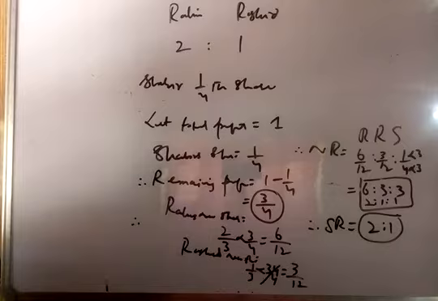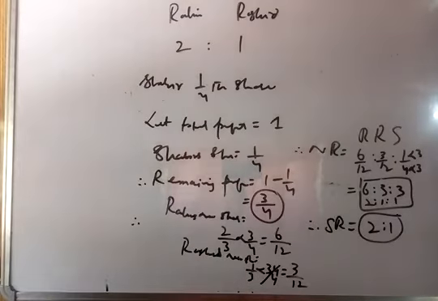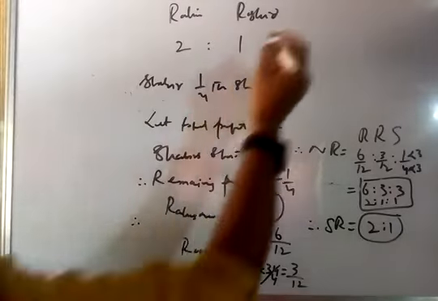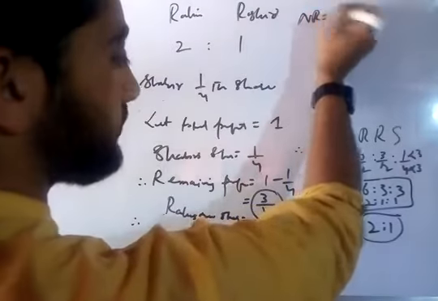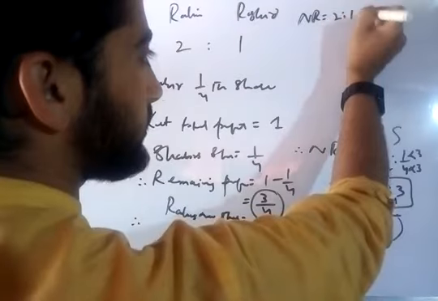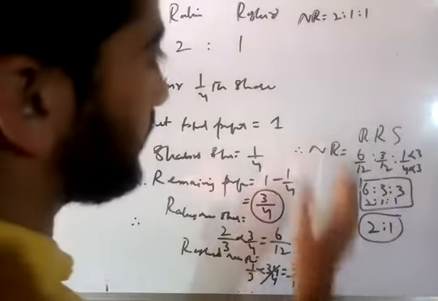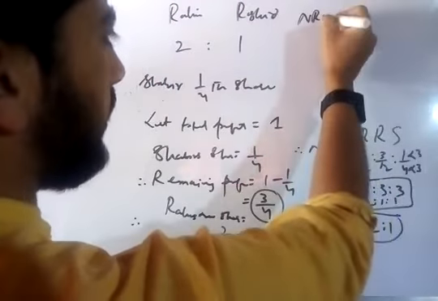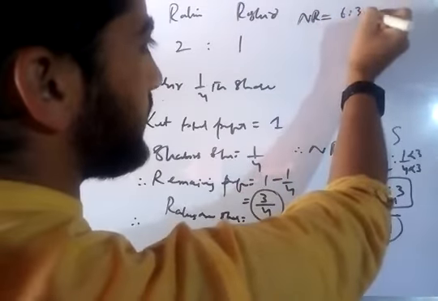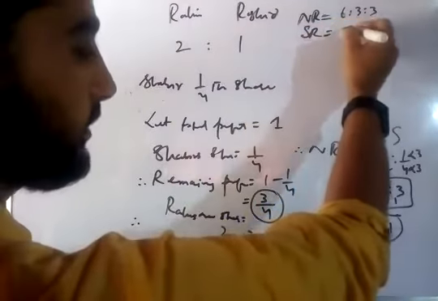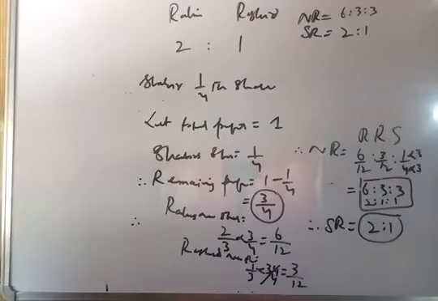This was the first step to be taken in every case of reconstitution, and now we will see the second step. Now we know that the new ratio is equal to 2 is to 1 is to 1, or we can write here 6 is to 3 is to 3 also, and the sacrificing ratio came out to be 2 is to 1.